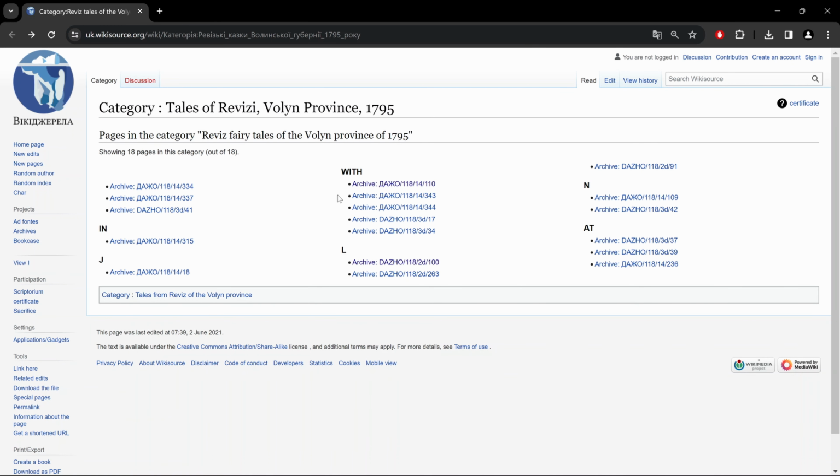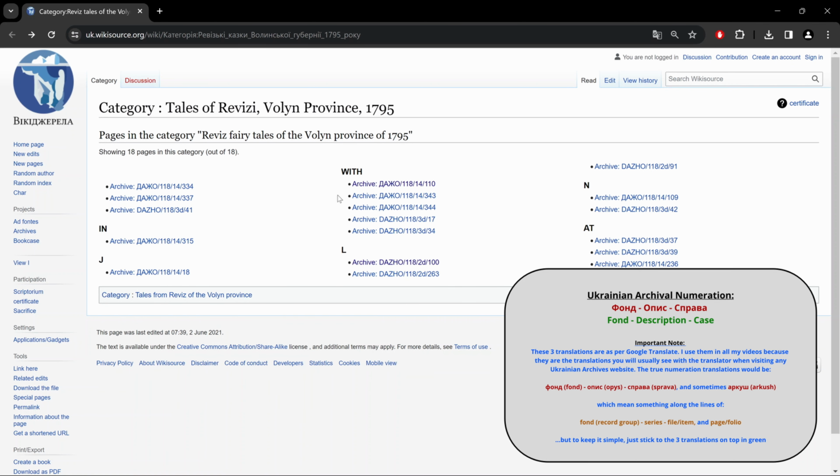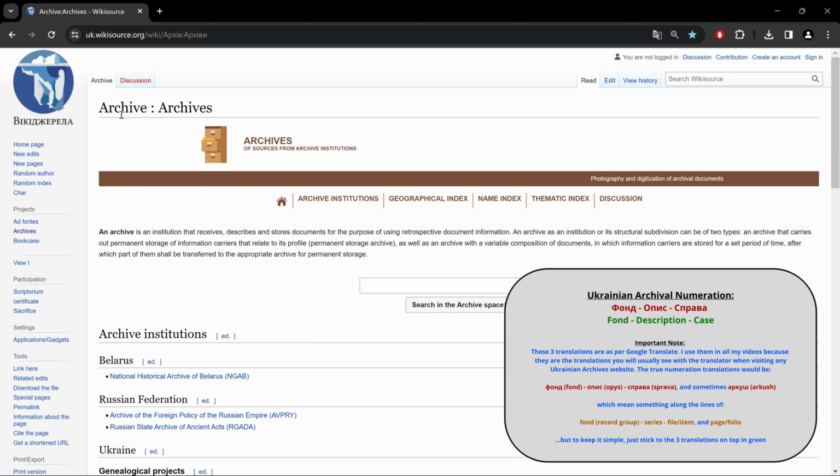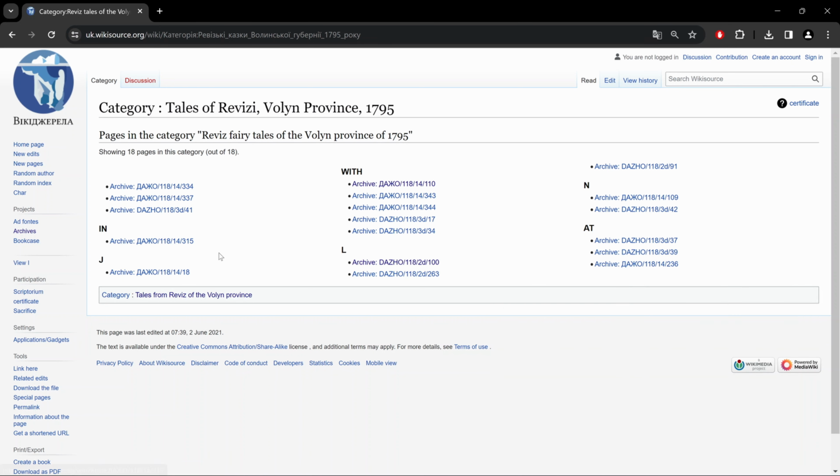Now in the link of each set of records that we have here, we see the word archive. Then we have the abbreviation of which archive this set of records is in. Then we have its archival number, which is fond, description, and case. So basically this link tells you that in archive, which if we go back here, remember we saw archive, and this is archives being this section of the website. Well, this set of records you'll find under the link of this archive, fond, description, and unit numbers, which we will see in a few minutes.